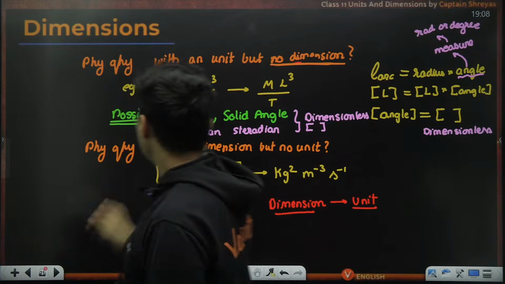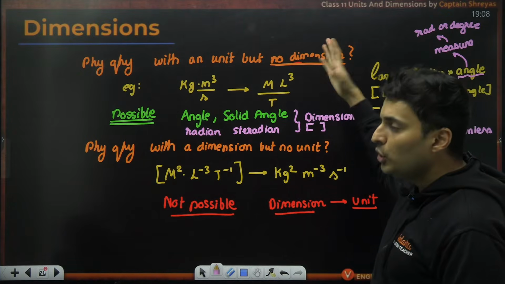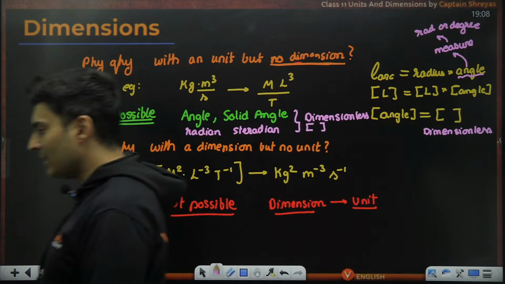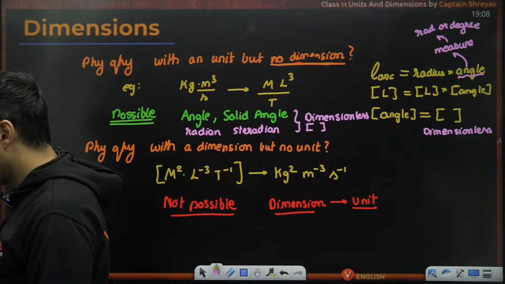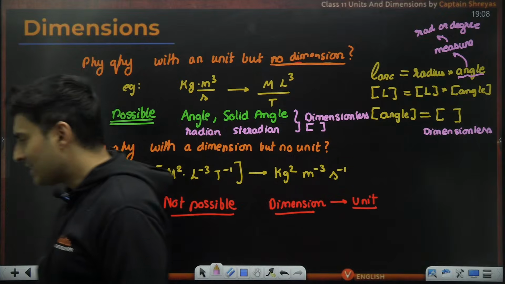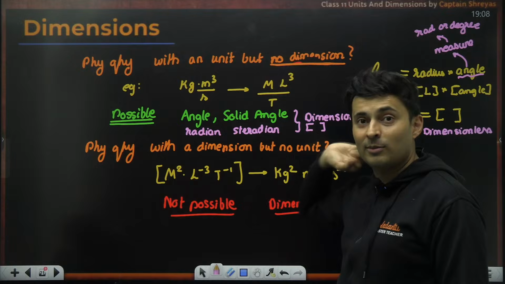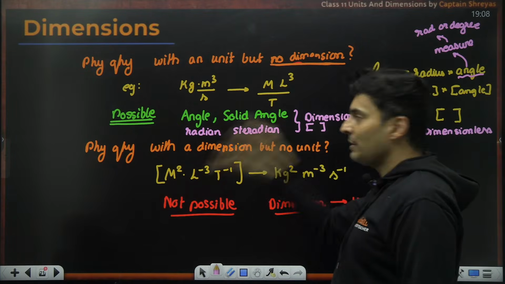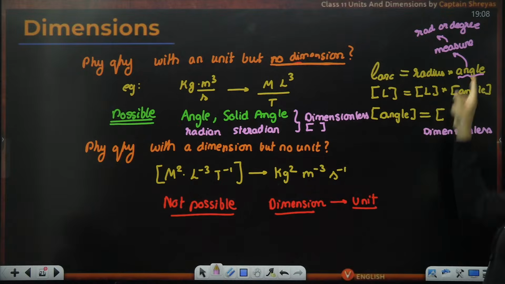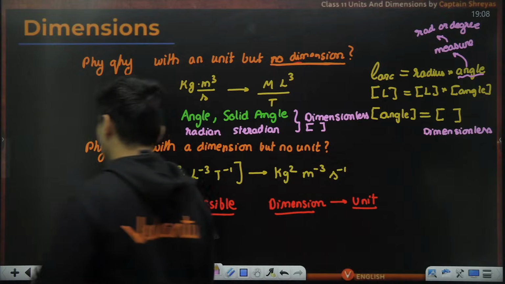But otherwise, usually, whenever you see a physical quantity which has some unit, it will usually have some kind of dimension. Is that clear? Everyone? Understood? Perfect. Yes, sir, first is possible. Yes, I played with your minds. Usually it is not possible, but only with that exception of angle and solid angle, which do not have any dimension, but you can measure the angle in degrees, radians, whatever. So 100% it is possible.